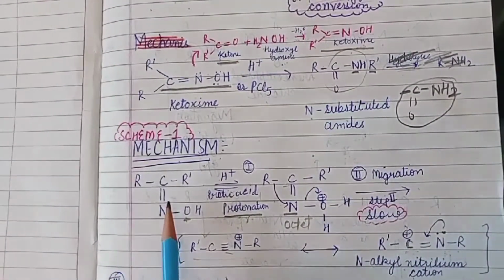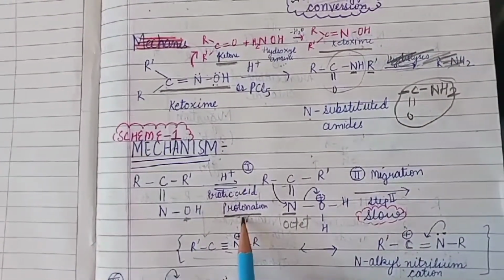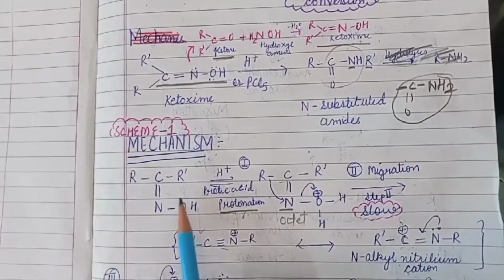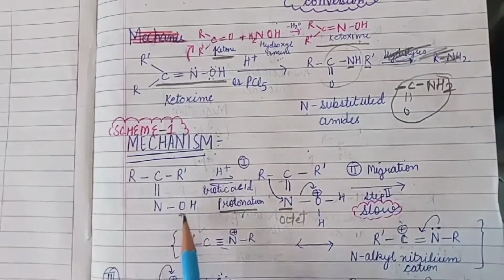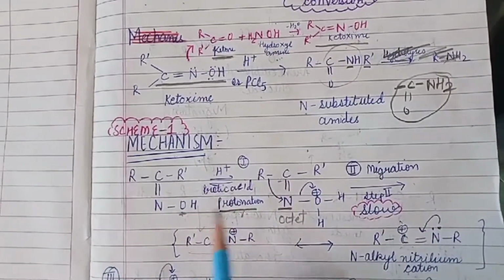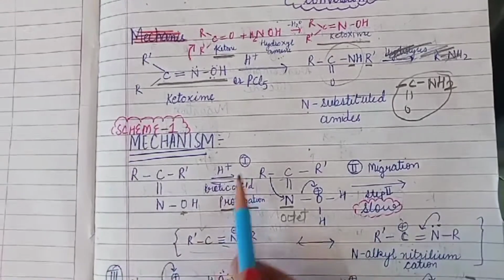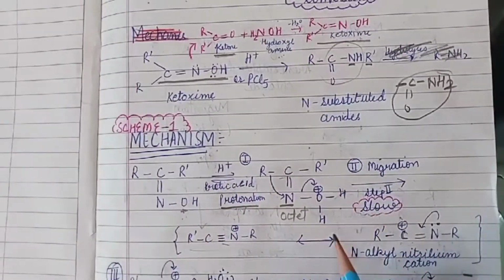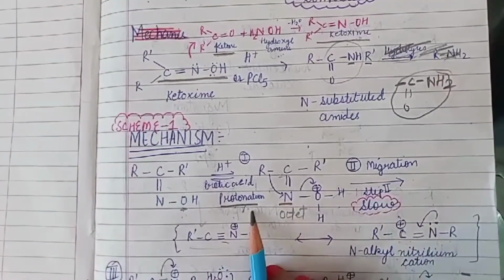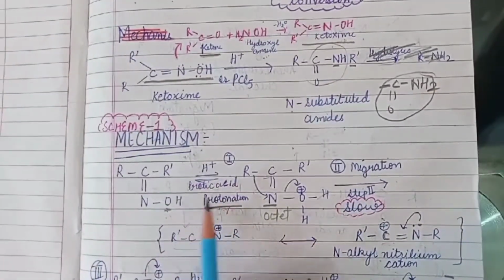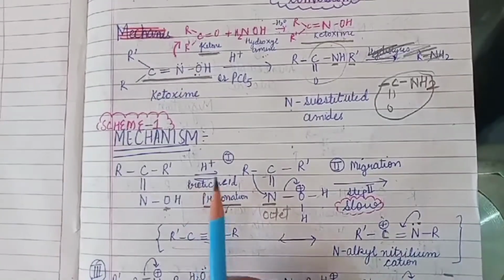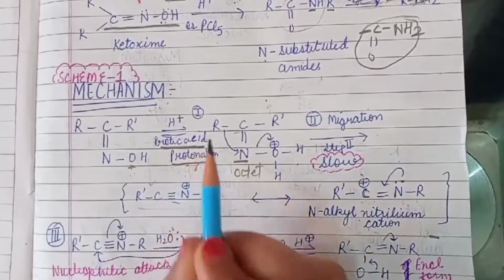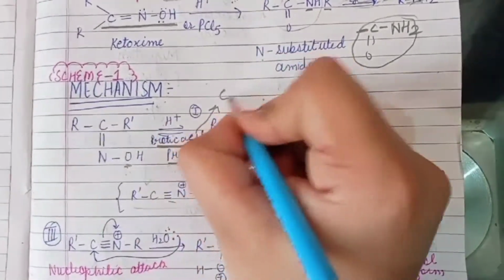Okay. The mechanism for the Beckmann rearrangement. The first step of the Beckmann rearrangement is protonation. The proton adds to the highly electronegative atom oxygen. Why did the protonation occur at this step? Because as the proton adds to the oxygen atom, it results in the formation of a better leaving group, that is a water molecule. The protonation is carried out in the presence of acid, that is protic acid, which acts as a catalyst.